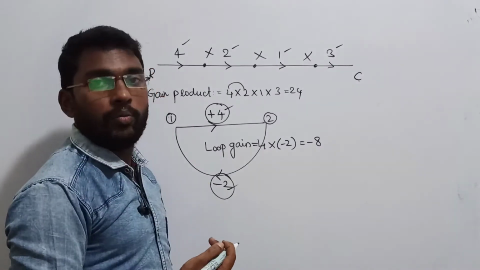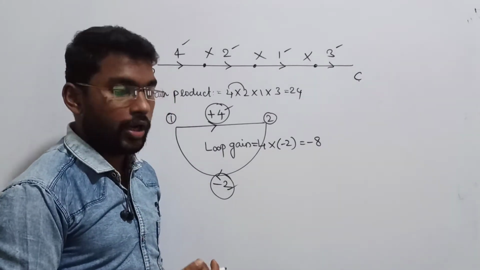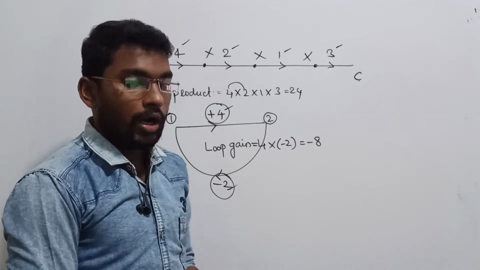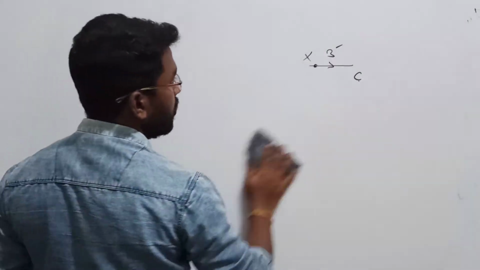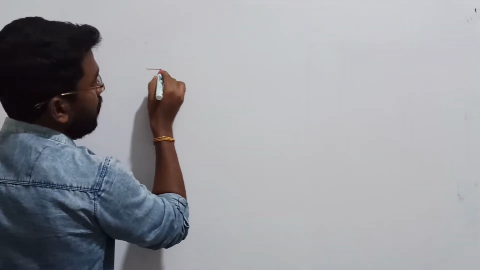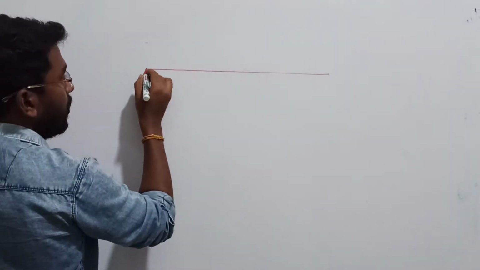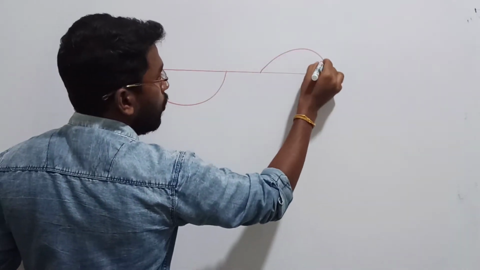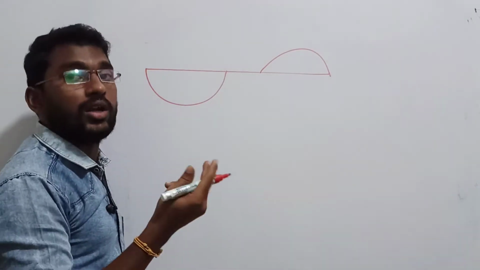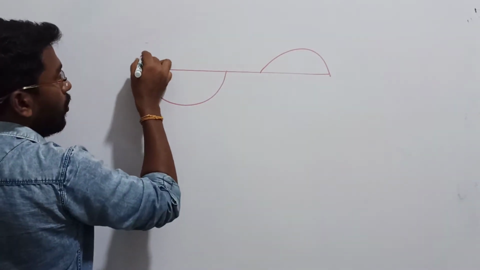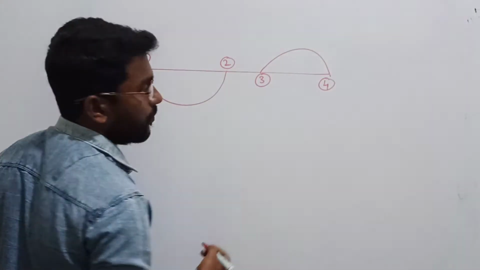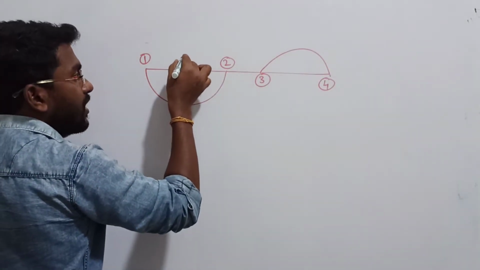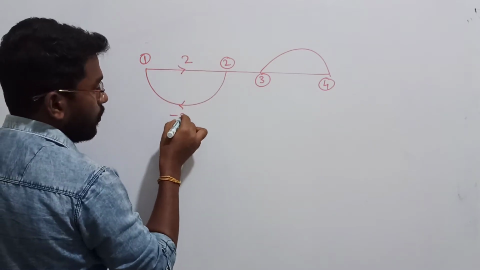Right? Now, what do you mean by non-touching loop gain? Two non-touching loop gains. Meaning, sir, I have a forward path. I have a loop here. I have one more loop here. Now, what do you mean by two non-touching loop gain? In the sense, one node will be given, one more node will be given. Let me consider one more node here. Now, here the gain value is given as 2, the return path is given as minus 2.